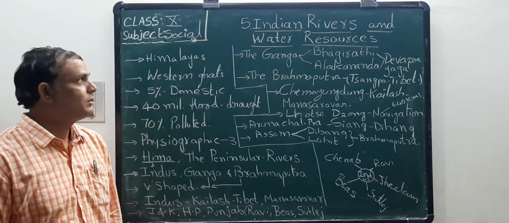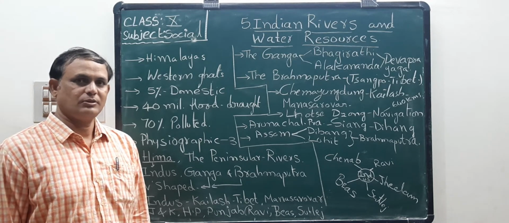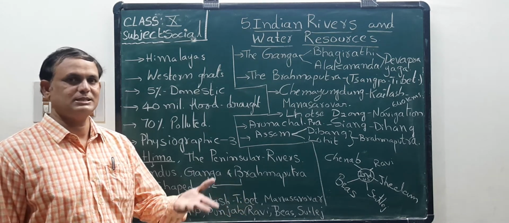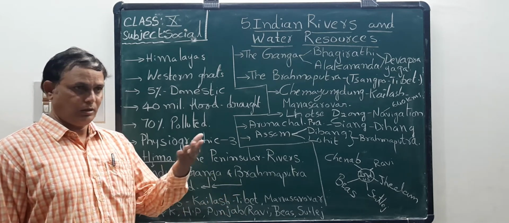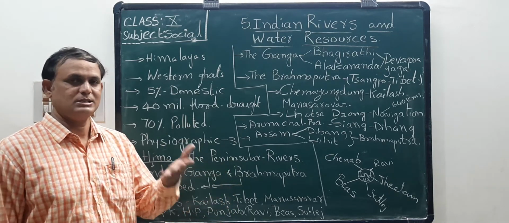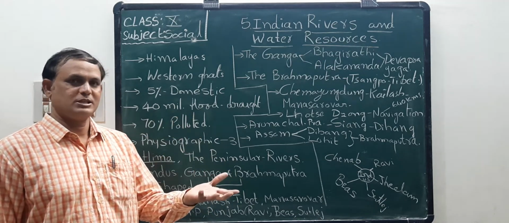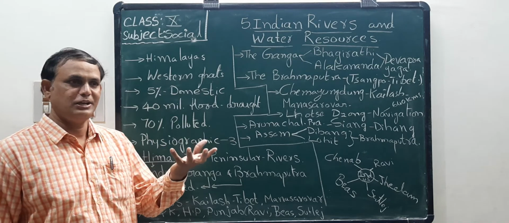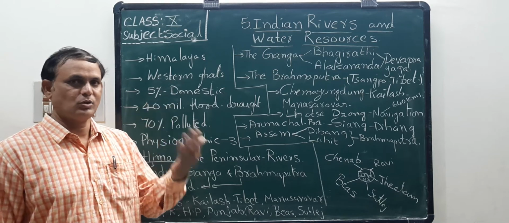We already completed lessons 1 to 4 in this social studies. They are geography. Even in the previous lesson, we discussed the climate of India. What is the highest temperature? What is the lowest temperature month in our country? What is the coldest month? What is the hottest month? What are the Indian seasons? What are the lunar months? What are the solar months?